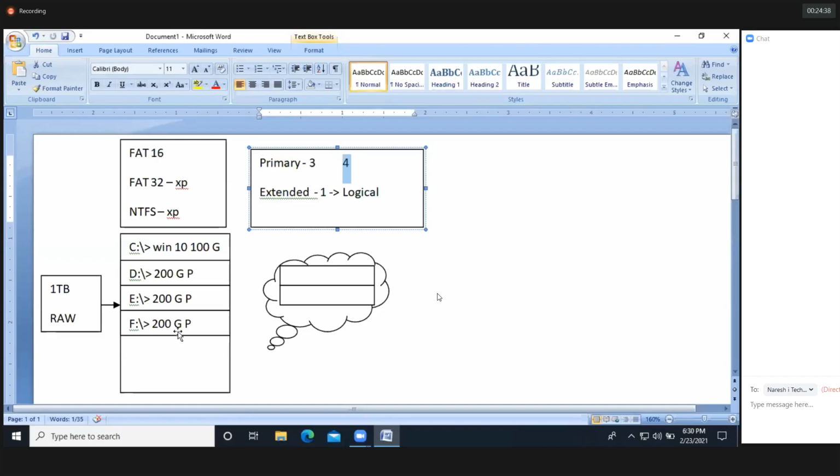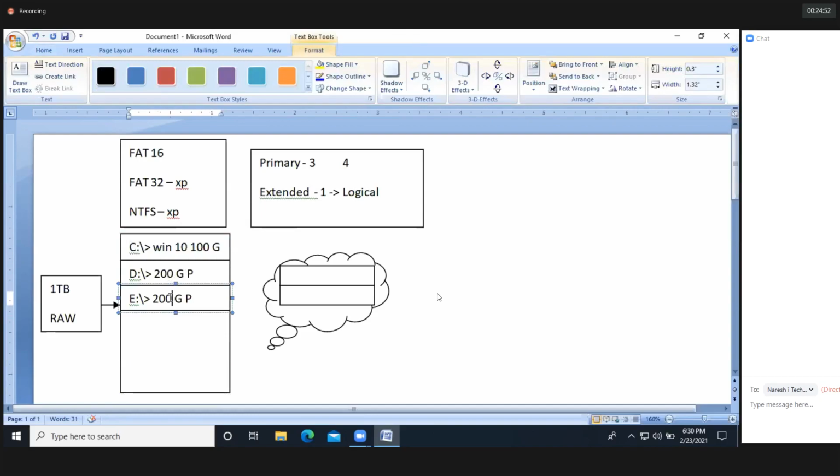So what do I need to do? I'm going to delete this F partition, so we create only 3 primary. How much did I utilize? 500 GB. This is also primary, and this is also primary, and this is also primary.